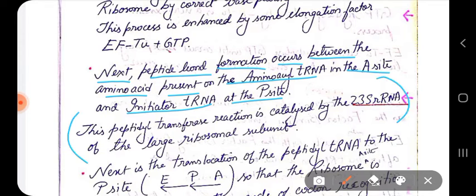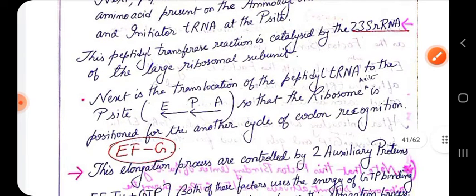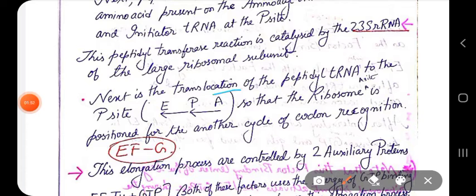This peptidyl transferase reaction will be catalyzed by the 23S rRNA found on the large ribosomal subunit. And the third thing that has to be done during elongation is the translocation, or movement, of the peptidyl tRNA to the P site so that the ribosome A site becomes positioned for another cycle of codon recognition.